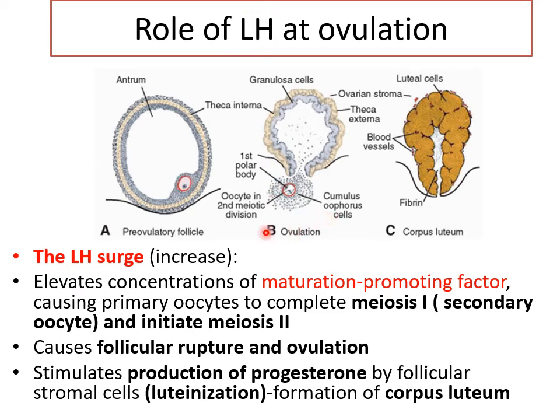And thirdly, whatever is left behind of the Graafian follicle is then made up of a mass of cells, right? It is made up of granulosa cells, the theca interna and the externa. So now it stimulates the formation of the corpus luteum. That's why it's called a luteinizing hormone.